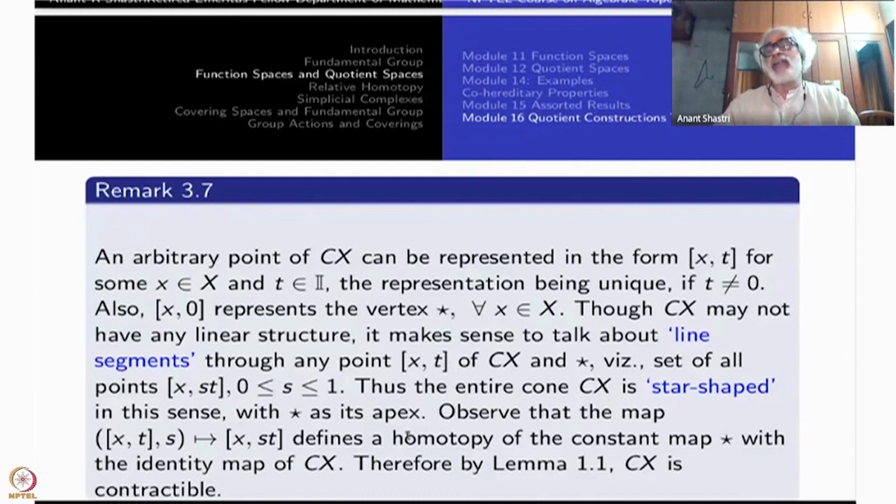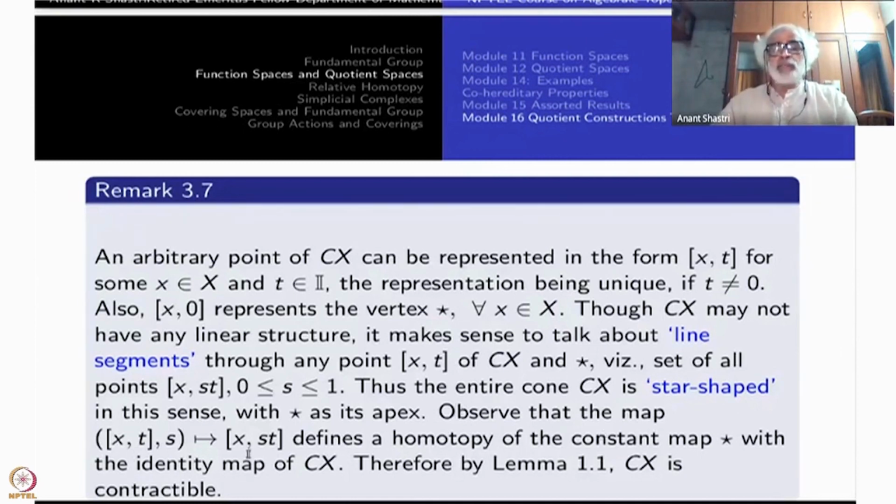The star has its apex. So this apex we have defined for any star shaped set, and here also we call it the apex. We also call it the vertex of the cone; that is also used.